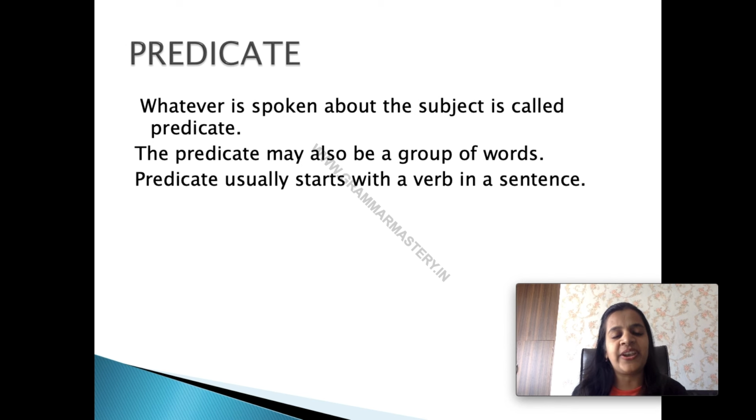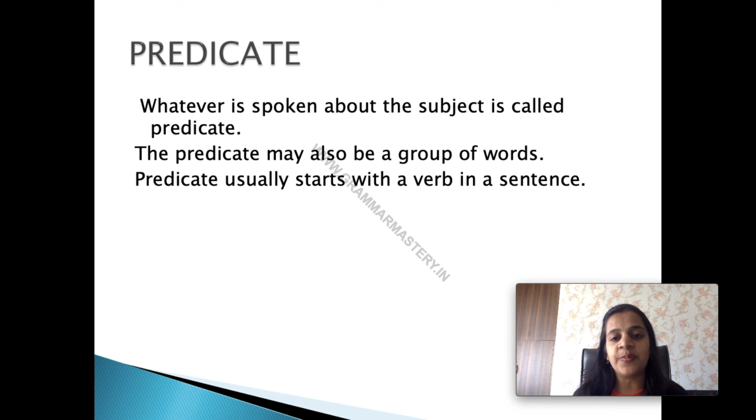Now let's see what is predicate. Whatever is spoken about the subject is called predicate. Predicate क्या होता है? Now we have said Ashoka was a great ruler. Who was the great ruler? Ashoka. Ashoka was the great ruler. So Ashoka becomes the subject because we are talking about Ashoka. What are we talking about Ashoka? Ashoka के बारे में हम कह क्या रहे हैं? We are saying that he was a great ruler. Was a great ruler. तो हमने subject के बारे में जो भी बात की है, that is called predicate.